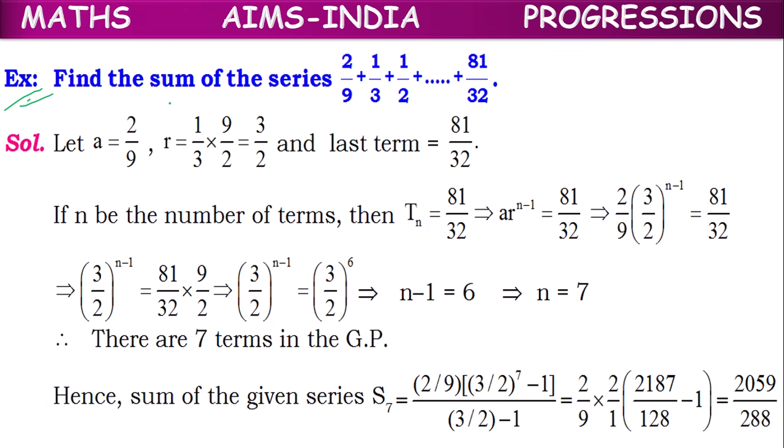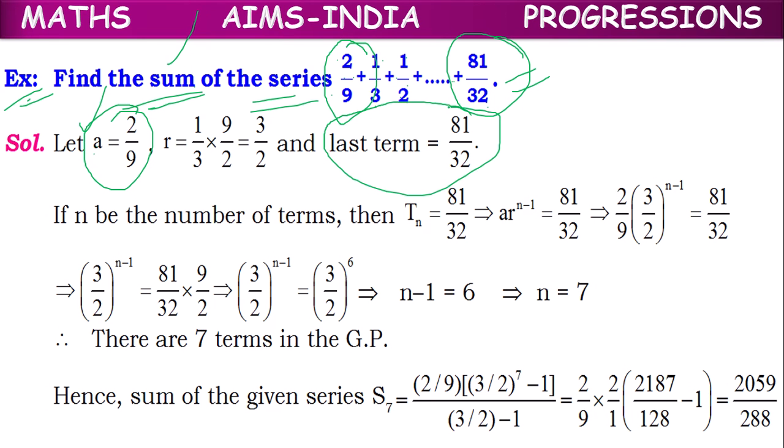Next example, find the sum of the series 2 by 9 plus 1 by 3 plus 1 by 2 and so on up to 81 by 32. Here 2 by 9 is the first term, 81 by 32 is the last term, and we have to find the sum of the series. Let A, the first term, be 2 by 9, and the last term be 81 by 32.